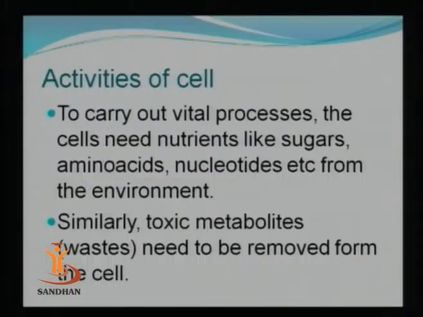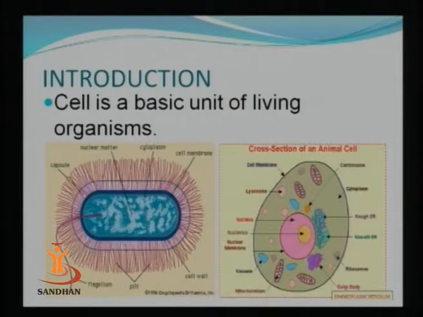So as shown in the figure, the first part of the figure shows the prokaryotic cell, and the second part of the figure shows the animal cell. Now we can make out the difference between both the types of cell. The first type of cell, that is the prokaryotic cell, is much simpler in organization in comparison to the animal cell. And there are other differences which are also present in both the types of cells.